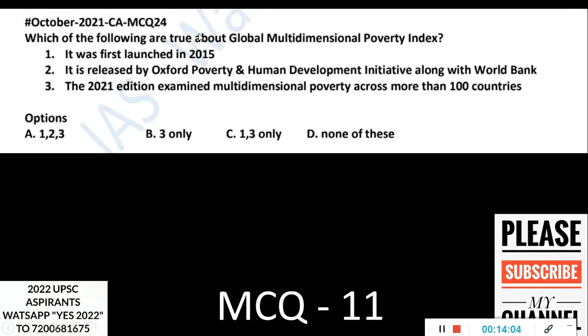Question number 11. Which of the following are true about the Global Multidimensional Poverty Index? It was first launched in 2015. It is released by the Oxford Poverty and Human Development Initiative, that is OPHI, along with the World Bank. The 2021 edition examined multidimensional poverty across more than 100 countries. So who it assesses, who is releasing it, when it started releasing, all the basic information about this index. I've included a lot of indexes in this particular test because there is a chance of being asked. UPSC has already asked these things, but we have asked in a little more detailed way. So you study everything. The options are 1, 2, 3; 3 only; 1, 3 only; none of these.